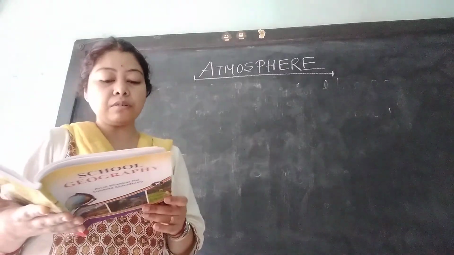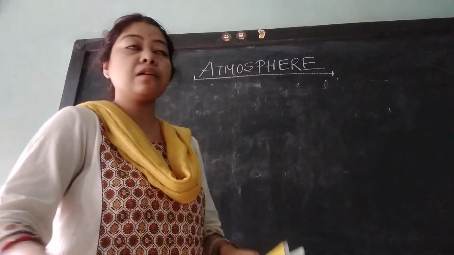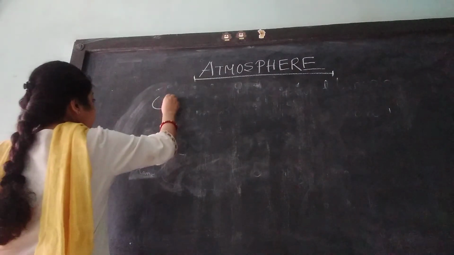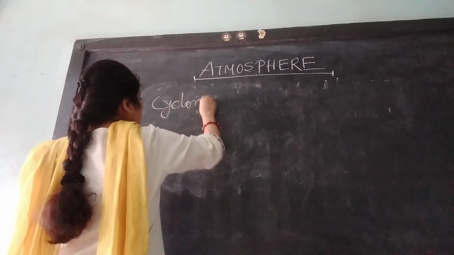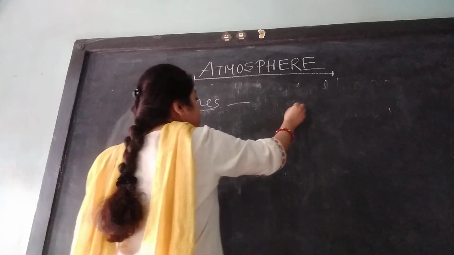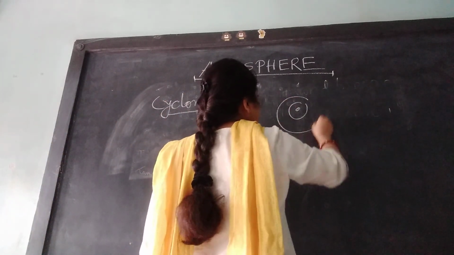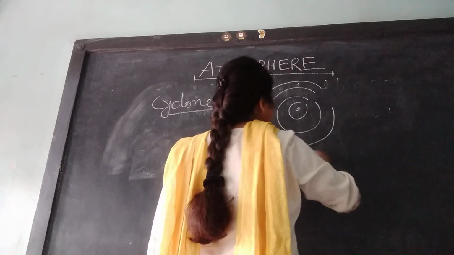Now we will proceed with cyclones. Cyclones are low pressure centers surrounded by concentric circles of high pressure.